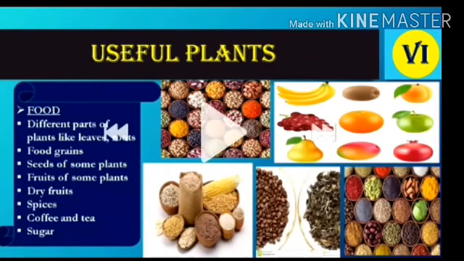From fruits we get different vitamins, proteins, and minerals. So all these nutrients we get from fruits. Then dry fruits, spices, coffee and tea, and sugar are there. All these different things we use as food. So that is the most useful thing about plants.